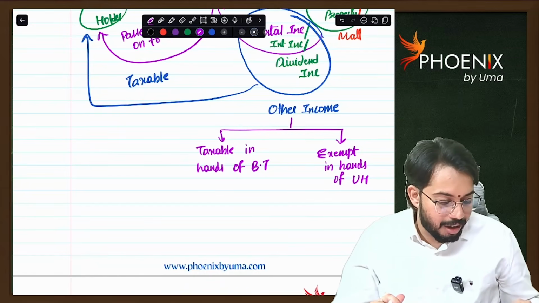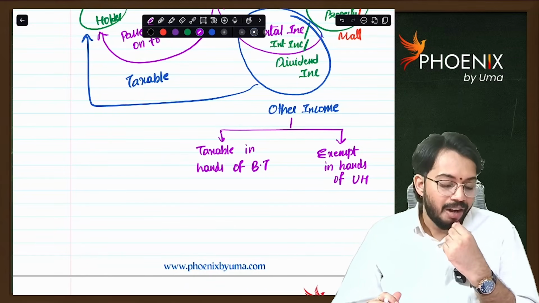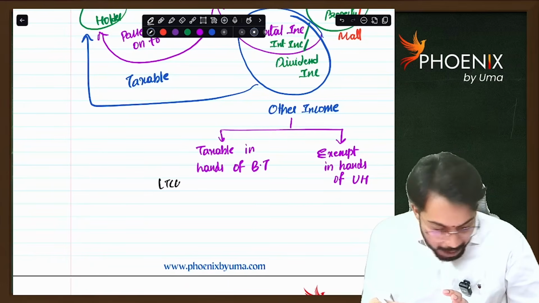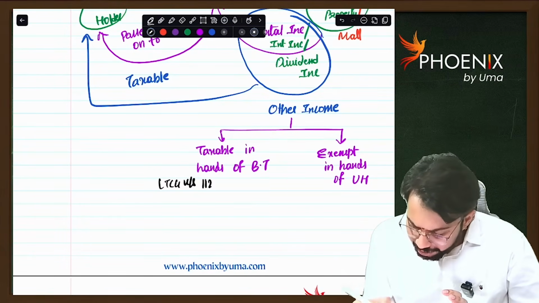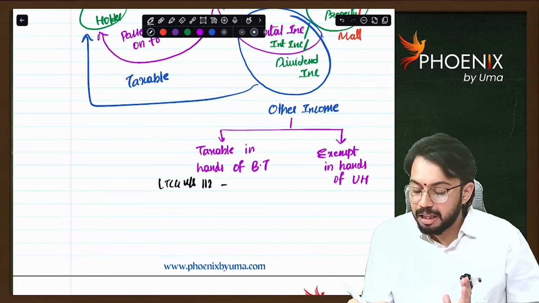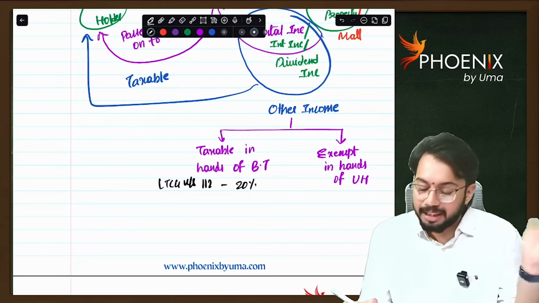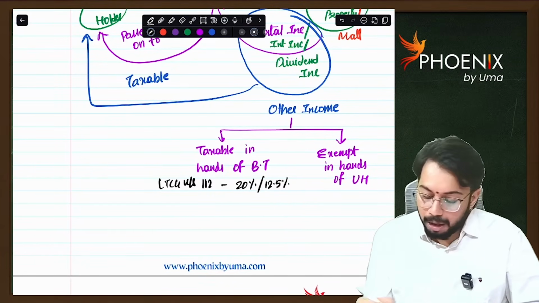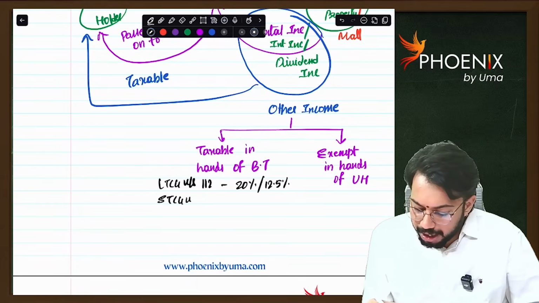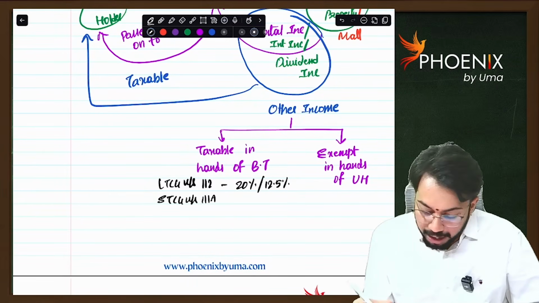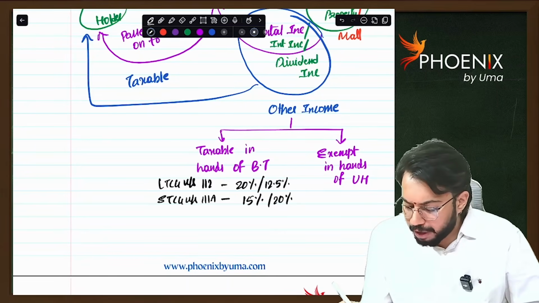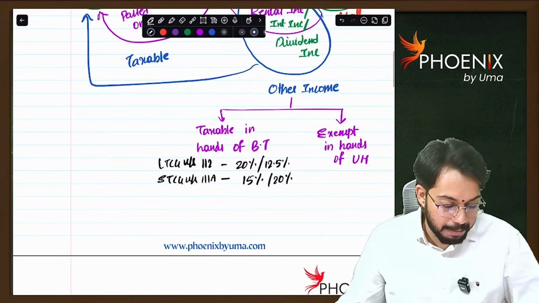That is the concept. Now, what are the tax rates? For long-term capital gain under section 112, tax rate applicable before 23rd July is 20%. On or after 23rd July, tax rate is 12.5%. Short-term capital gain under section 111A is 15% before 23rd July. On or after 23rd July, tax rate is 20%.